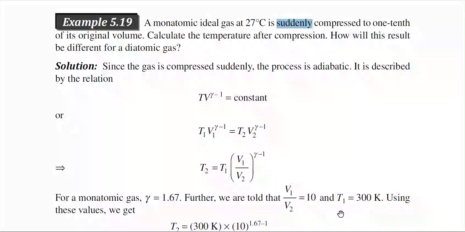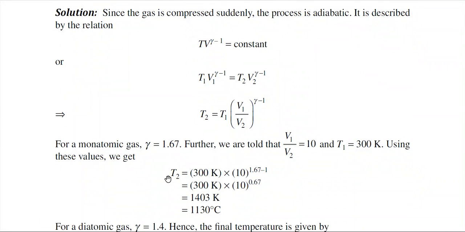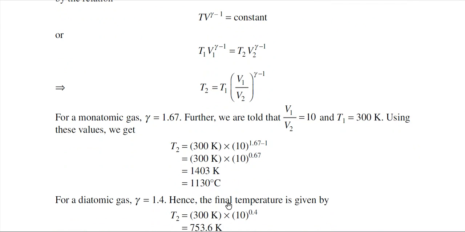So T1 in Kelvin unit is 300 Kelvin, and it is a monoatomic gas, and for monoatomic gas the value of gamma is 1.67. I am again saying that you have to remember the values of gamma for monoatomic and diatomic cases. So for monoatomic gas, gamma is equal to 1.67. Finally you can calculate the temperature T2, which is 1130 degree centigrade.